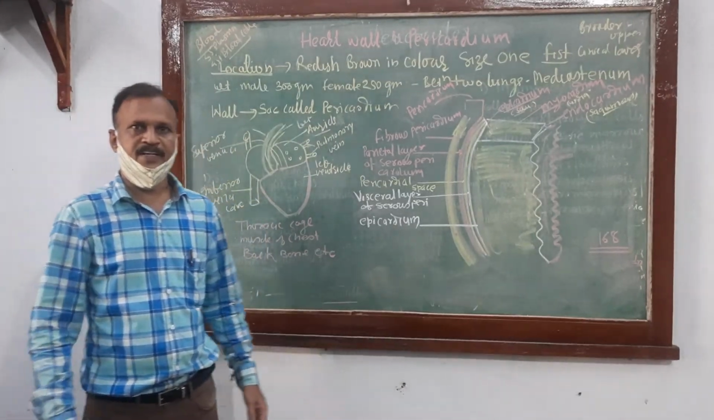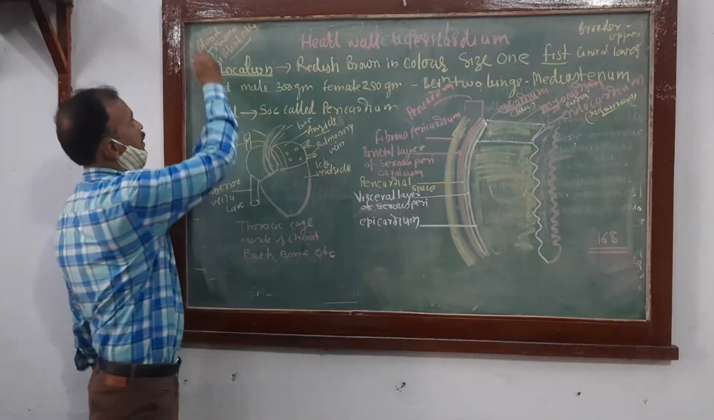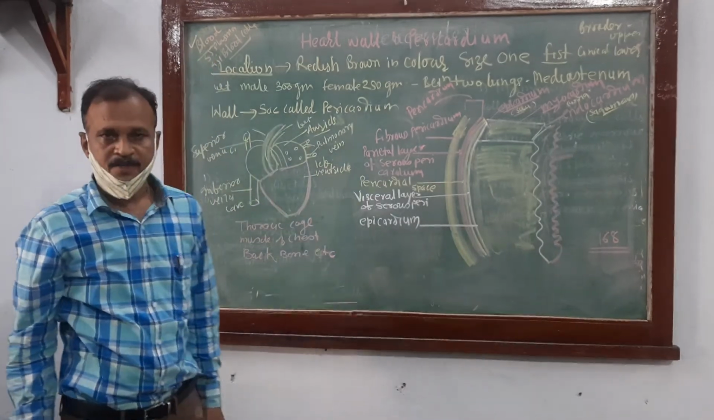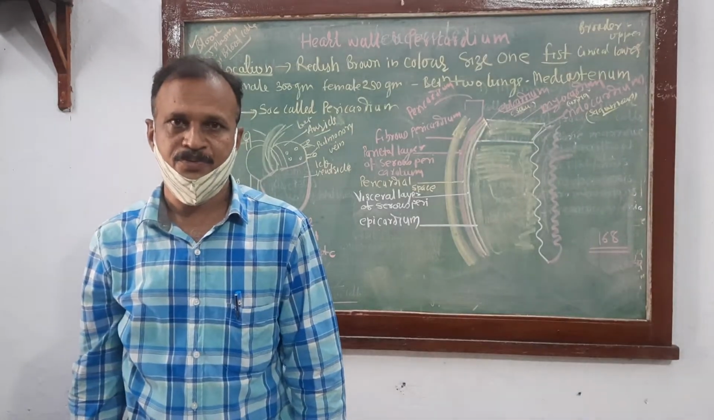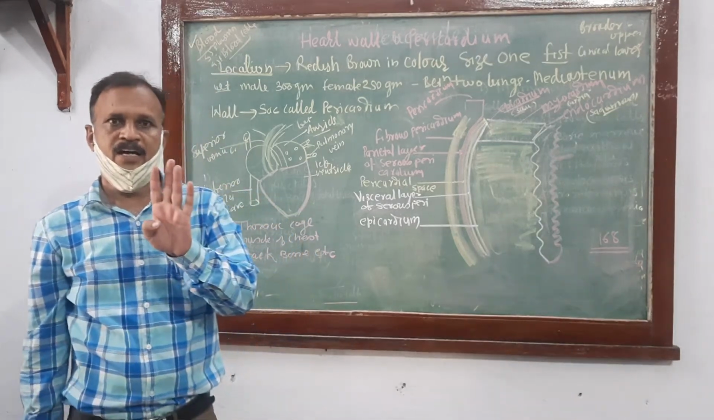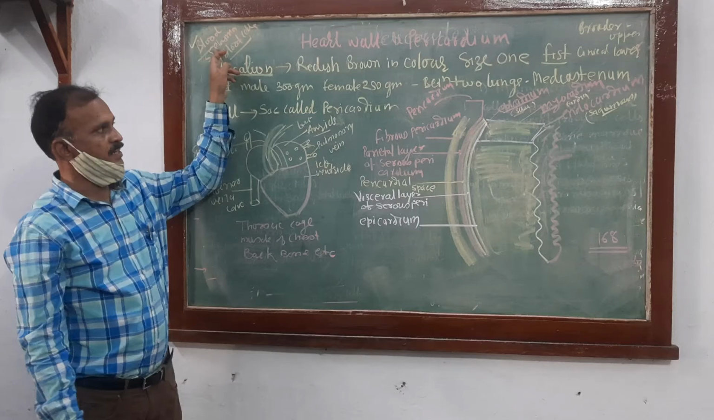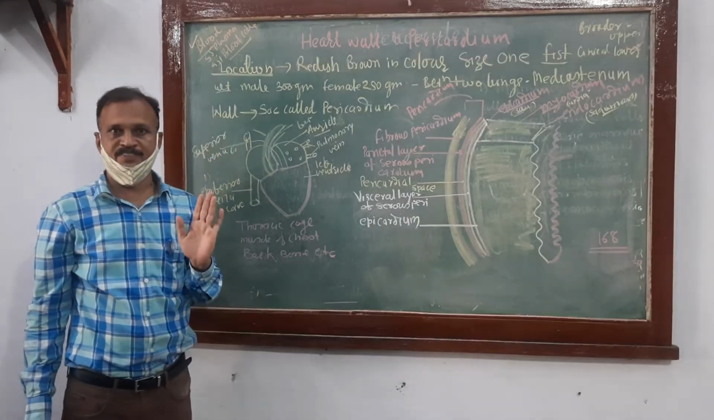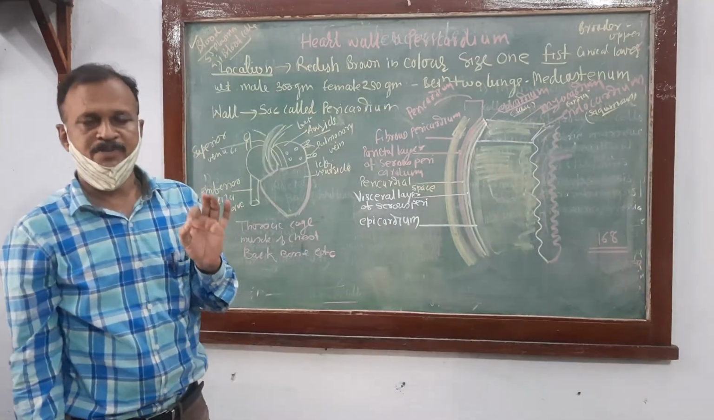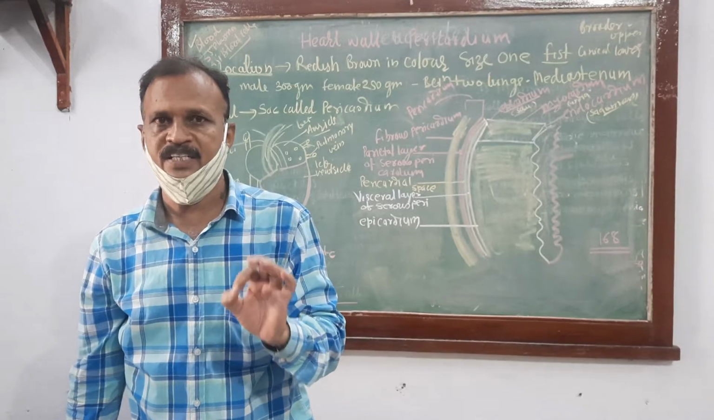In the last period, we have seen about the blood. What is blood? Blood is a liquid connective tissue. I have told you three components of the circulatory system: blood, heart, and blood vessels. From that, we have completed blood. Blood is a liquid connective tissue.